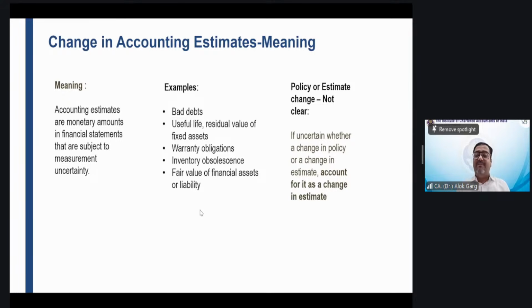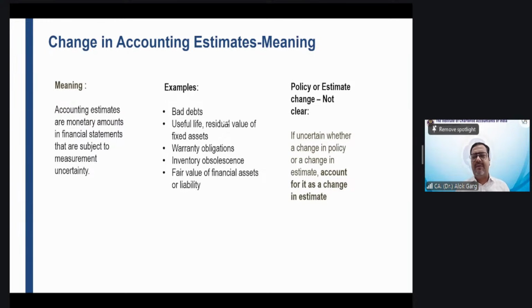So depreciation method is a change in accounting estimate, even in accounting standards, not only in Ind AS, and in IFRS also. Saminathan, you are aware that depreciation method is a change in estimate, not a policy change? Yes. Okay. Rohan? Yes. So change in depreciation method is a change in estimate.